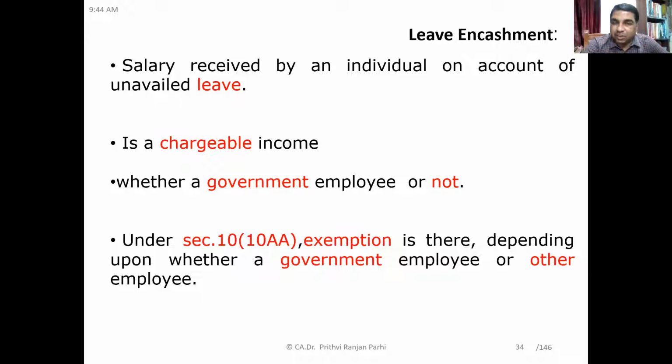Okay, 10(10AA), would you like to see? So as I told you, section 10 deals with certain income which do not form a part of total income. So under 10(10AA), exemptions are there depending upon whether an employee is a government employee or other employee. Okay, so let me take you to the 10(10AA) section. Just give me 1 second.